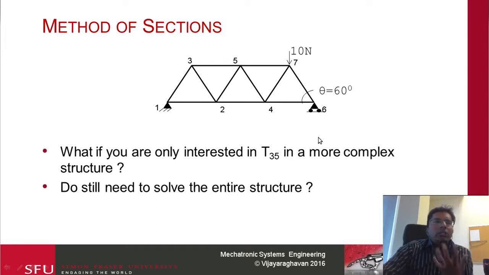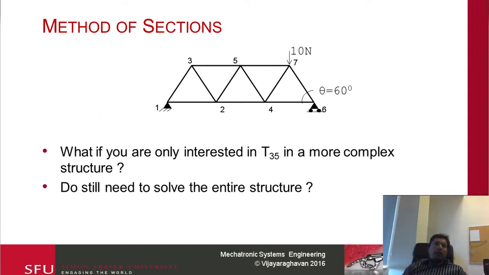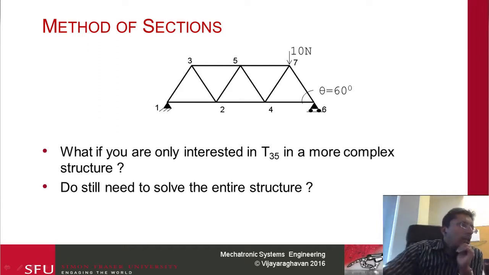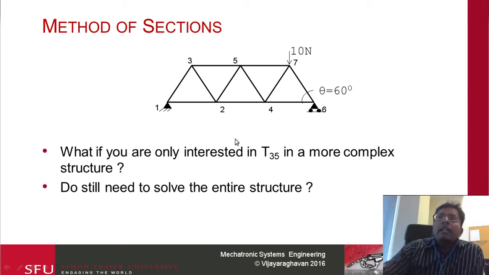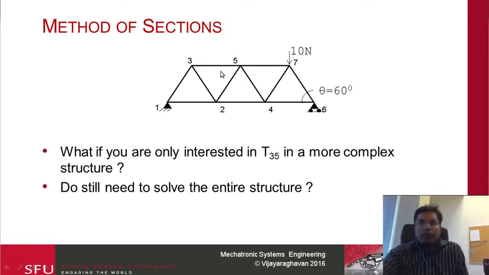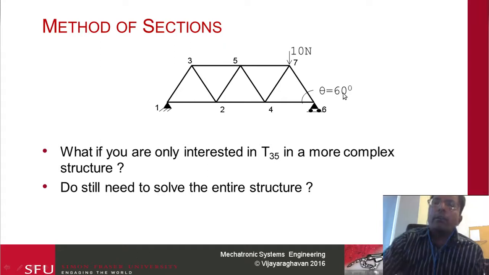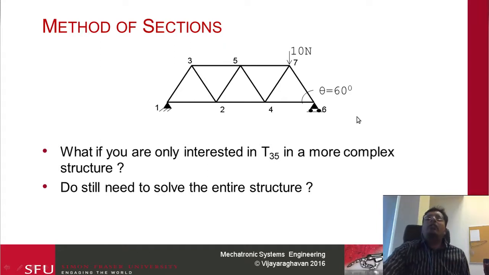So instead of solving the forces at one particular node or joint, I'm going to first solve for the external forces, and then use equilibrium really quickly, and then cut the truss structure at a particular location and solve for the internal forces, because once you cut the structure, the internal forces act like external forces.